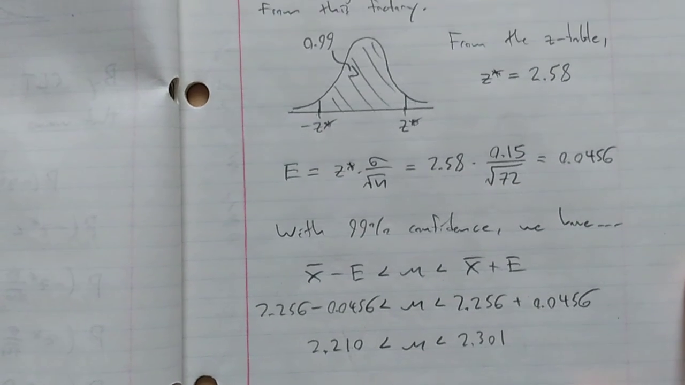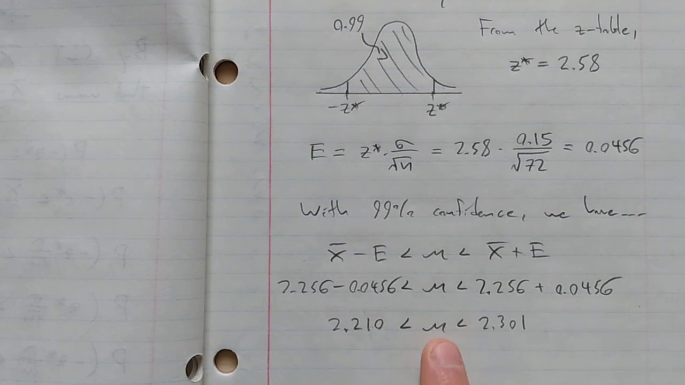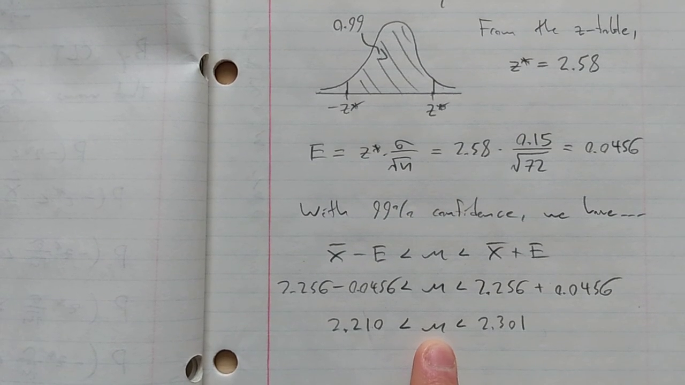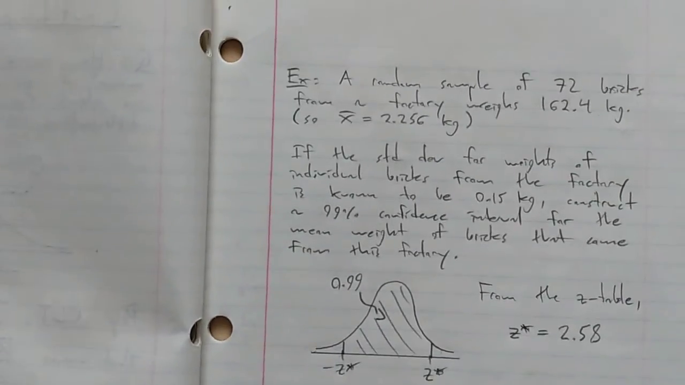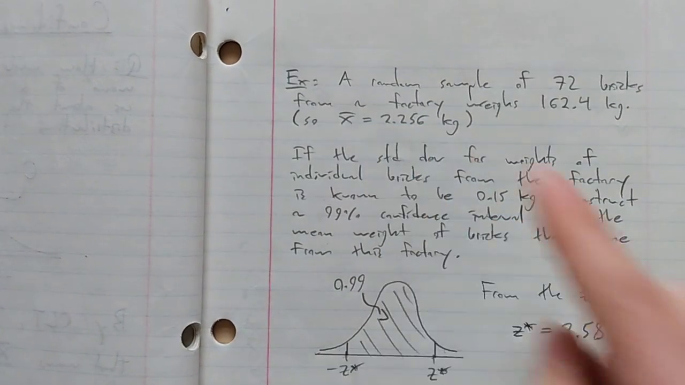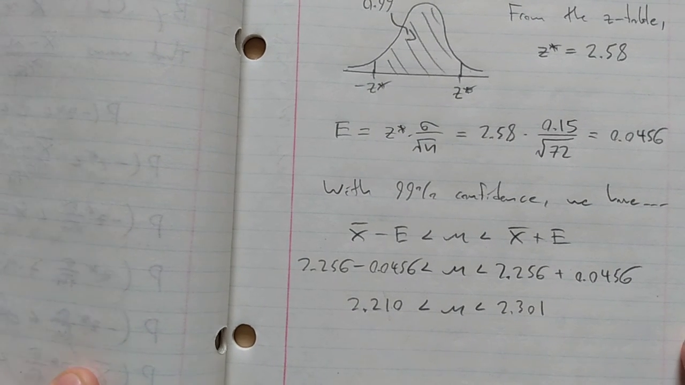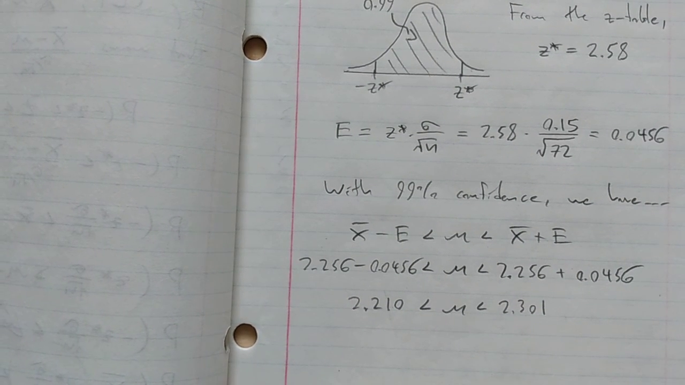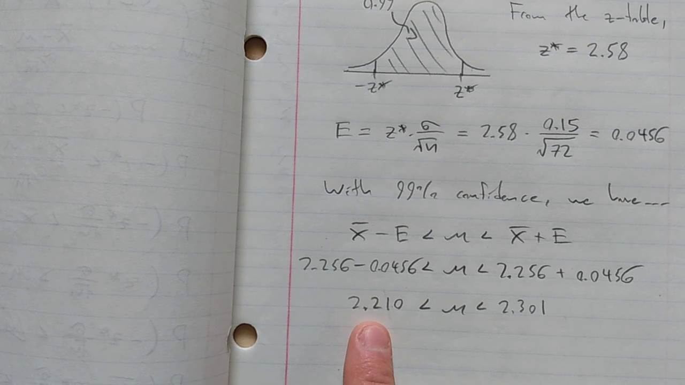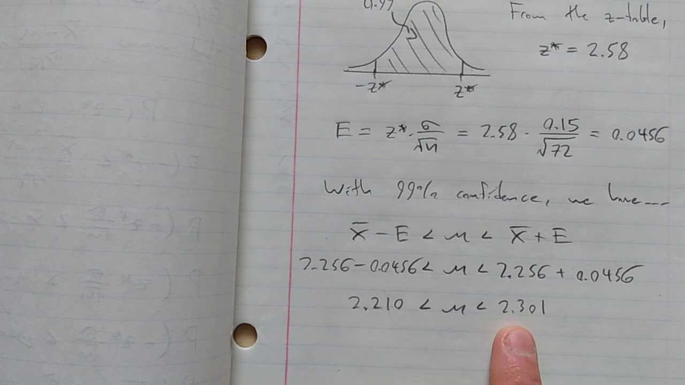So with 99% confidence, the mean weight for all bricks that come out of this factory, not the ones in my sample, is the thing we're estimating. The mean weight of the ones in my sample was 2.256 kilograms. But that's enough information to say that with 99% confidence, the mean weight for all bricks that come out of the factory is between 2.210 and 2.301 kilograms.